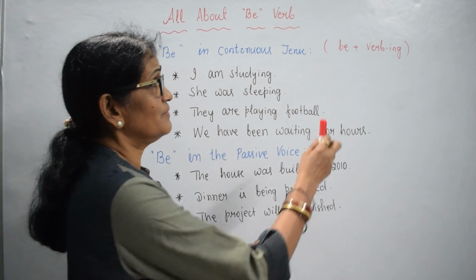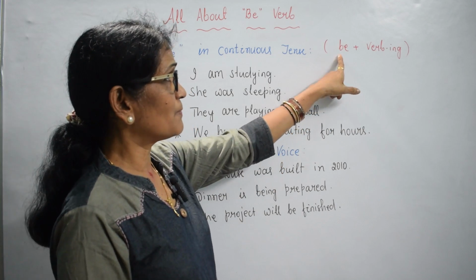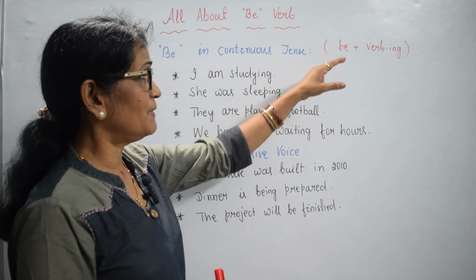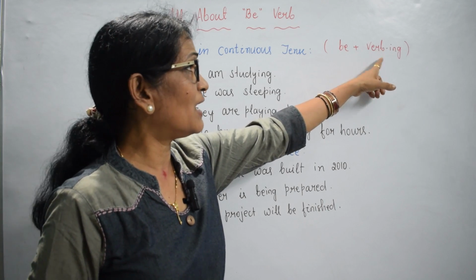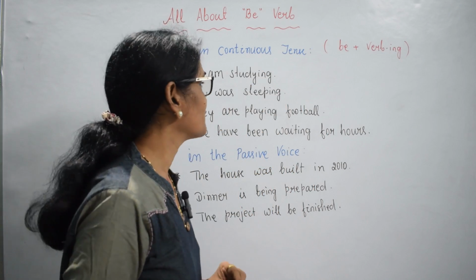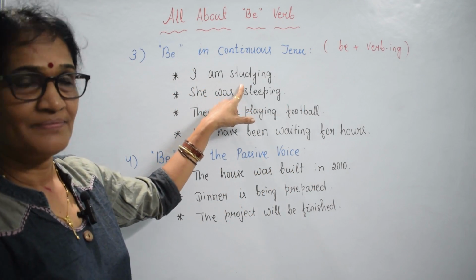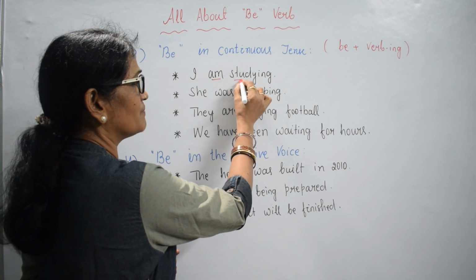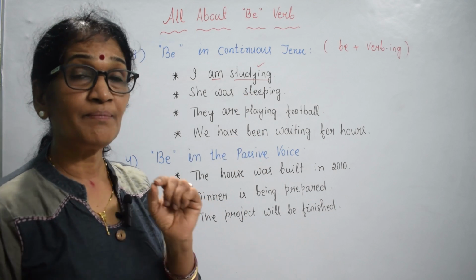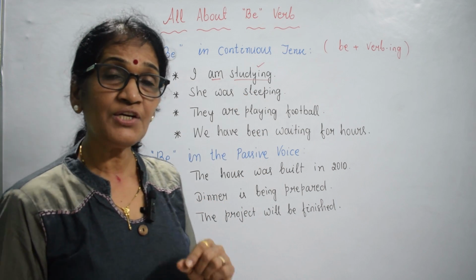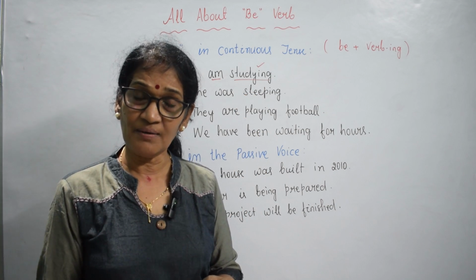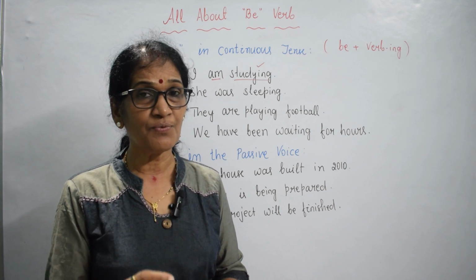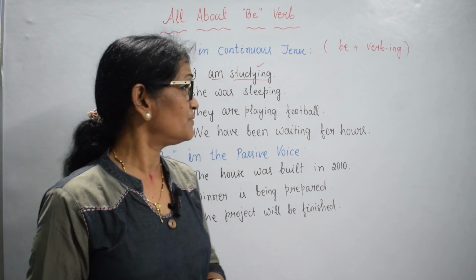Its structure: subject plus be verb plus ing form of a verb for continuous structure. Be verb plus ing form of a verb. We add ing to the base form of a verb. I am studying. Here be verb and main verb in the ing form. This is present continuous. In present continuous, we use am, is, are plus ing form of a verb. In past continuous, we use was and were plus ing form of a verb.